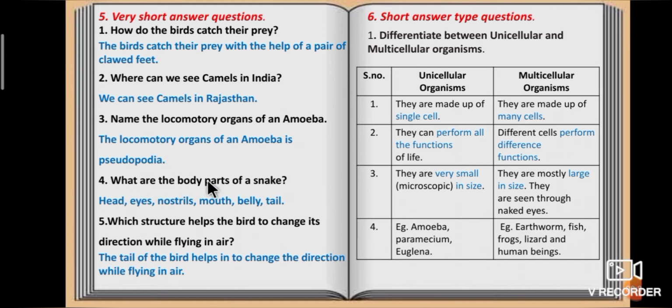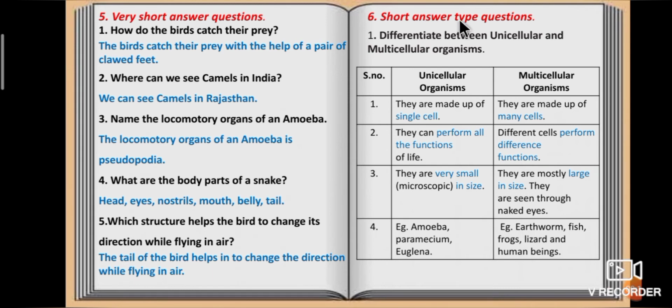Fourth question. What are the body parts of a snake? Answer is head, eyes, nostrils, mouth, belly and tail. Fifth question. Which structure helps the bird to change its direction while flying in air? The tail of the bird helps to change the direction while flying in air.